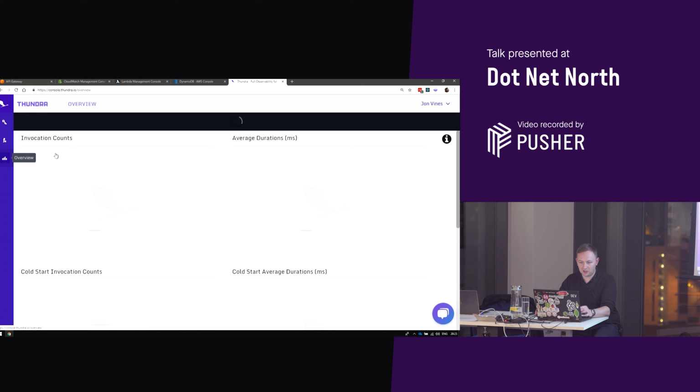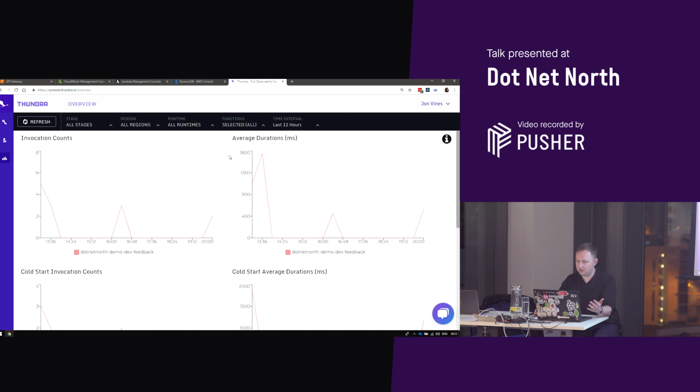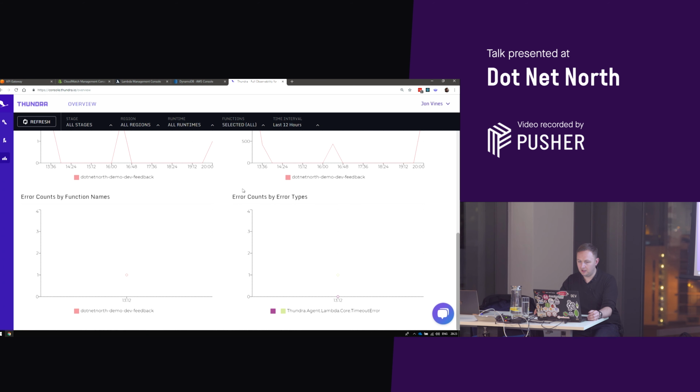You can also get high-level metrics, average durations throughout the day, error counts by function as well, the types of errors that we're getting. So you get a much better high-level system view of what is happening within your serverless environments. Some of the other ones have really nice graphs of your serverless applications. So similar to the architecture diagrams I showed at the start, they map it out all for you.